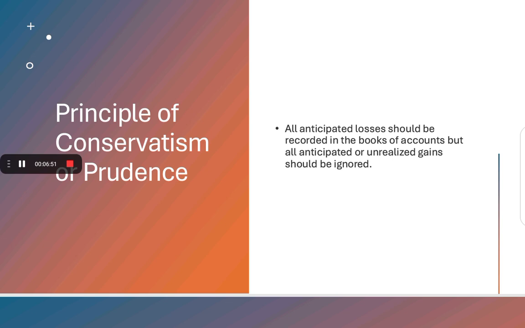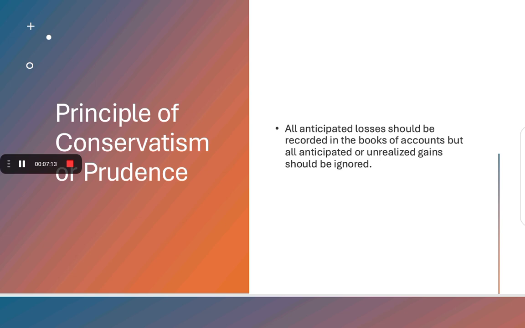Similarly, the provision for doubtful debt is created because we know that some portion of debt will not be recoverable. So we are making a provision for that debt. Similarly, provision for a pending lawsuit is also the same, that we are anticipating the losses into the books of account.